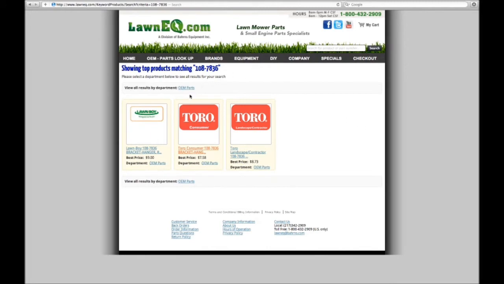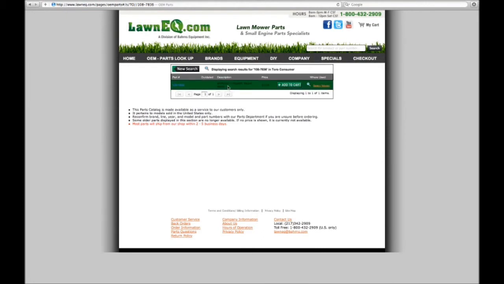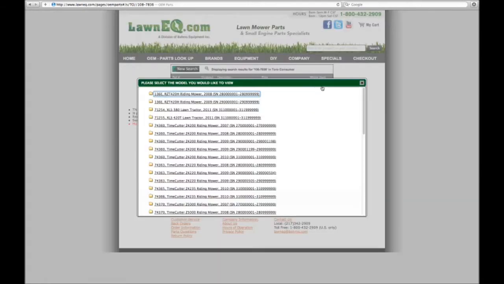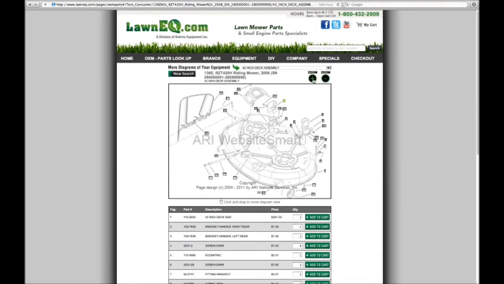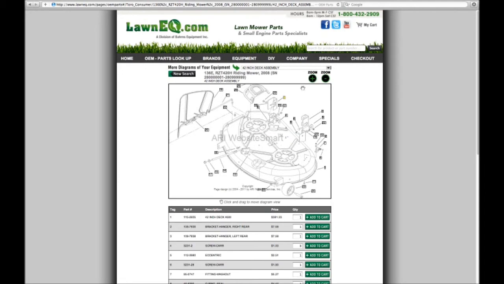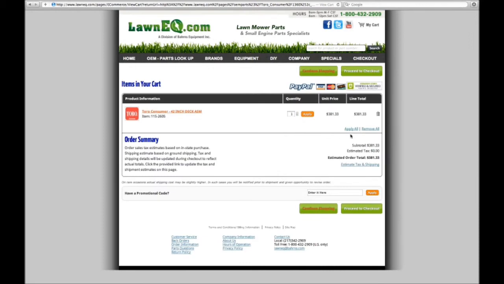Choose your part. Select the model you would like to view. Zoom in and you can view the exact part you need. Click Add to Cart and view what's in your cart.